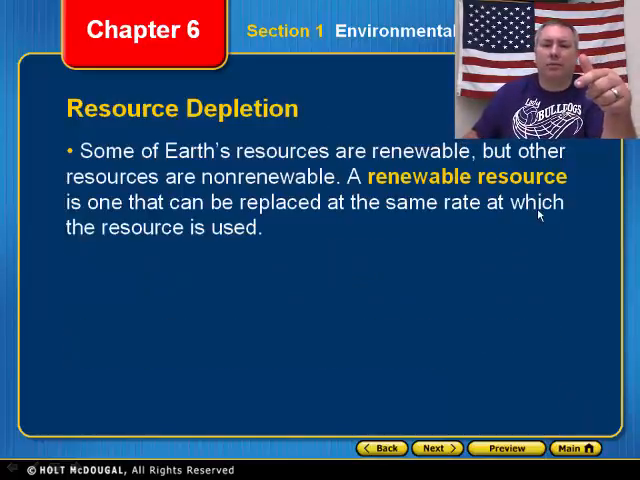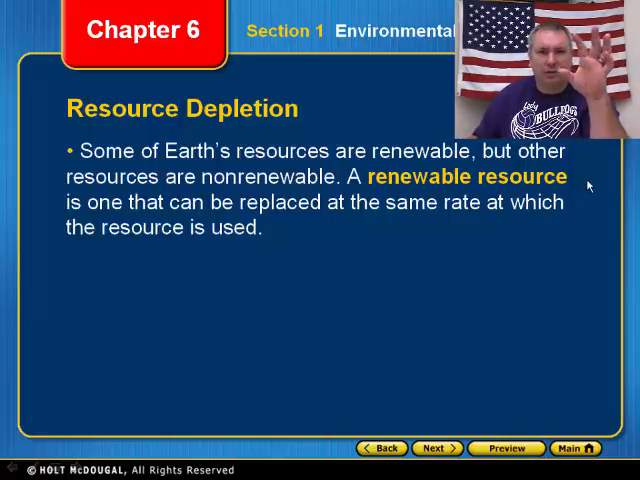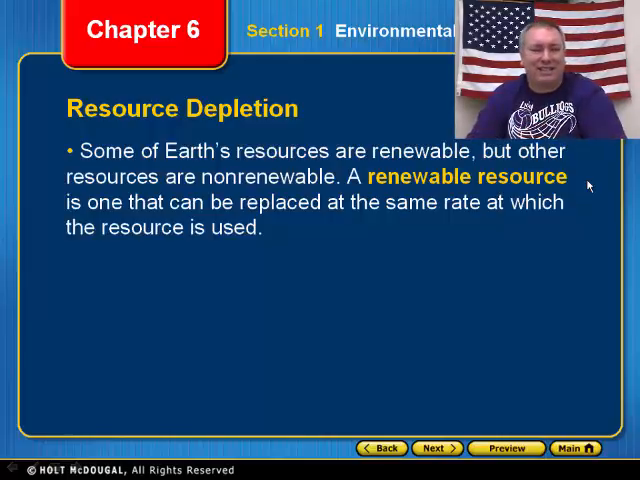Now, when we talk about our resources we have, there are two types of resources. You have renewable resources and you have non-renewable resources. Renewable resources are ones that can be replaced at the same rate at which they're being used. Okay, so for example, wind would be a renewable resource because we're not going to use up all the wind in the world. Trees are a renewable resource because we're able to plant new trees. Hopefully we plant the new trees as quickly as we harvest trees to keep that forest alive. So renewable resources are things that we can use and replace very easily.